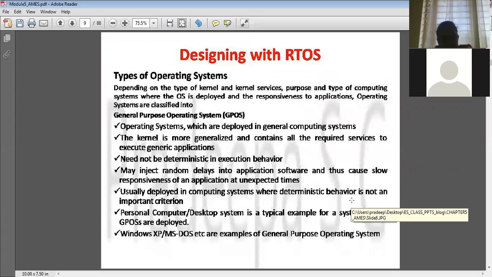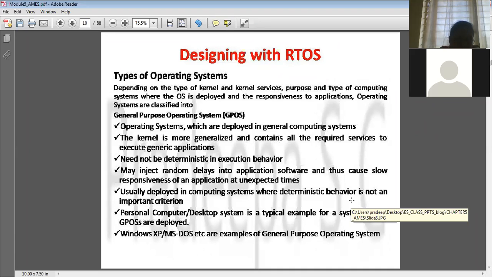Okay, so next we will see what the types of operating system are. Already in module 3 I have discussed that there are two types of operating system: the general purpose operating system and the real time operating system, right? So what is the general purpose operating system? The ones in the labs which you are using, or on your desktop or laptop, are all general purpose operating systems. That means on top of the operating system you can install any application and run it, right? They are not doing any specific task; whatever work you give, it will do on that operating system.